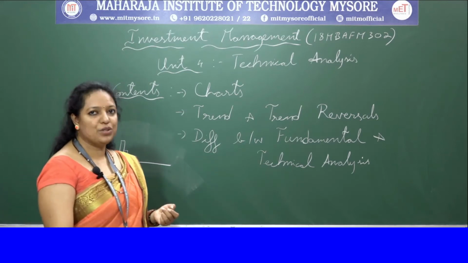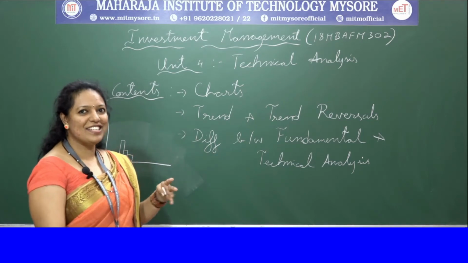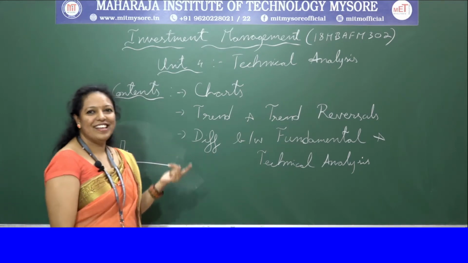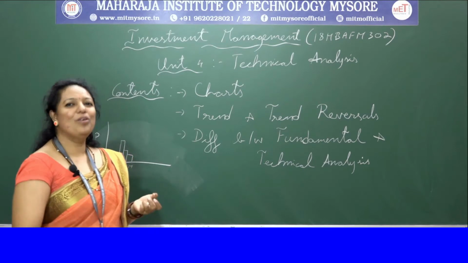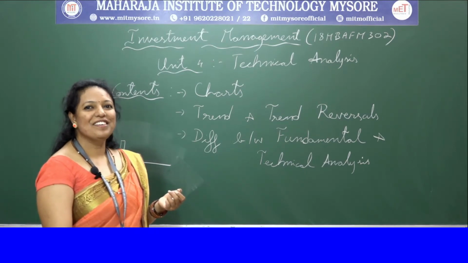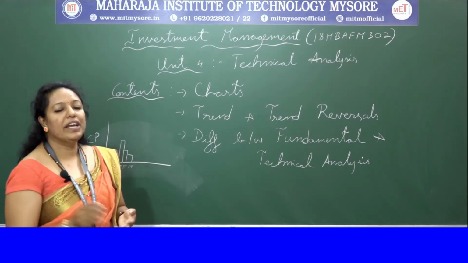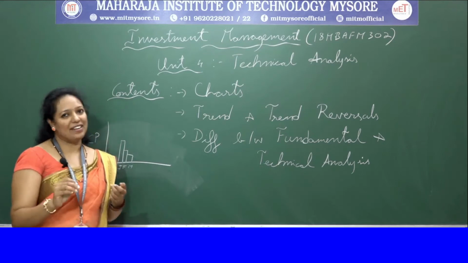Then comes the next one, which is like a stage by stage, even more difficult than the line and bar chart, which is the candlesticks chart. We even call these Japanese candlesticks.